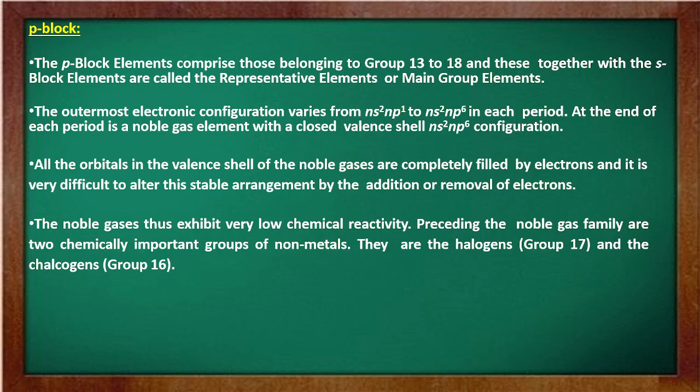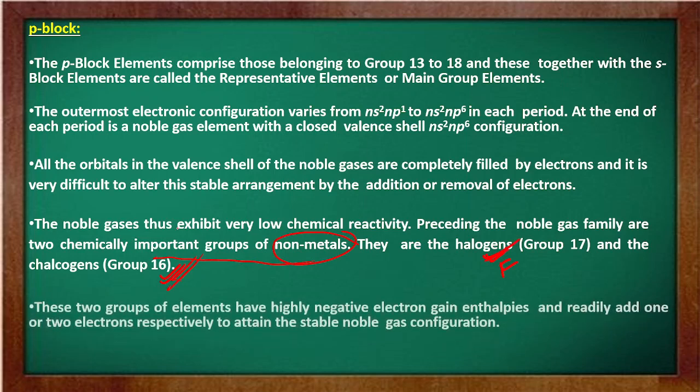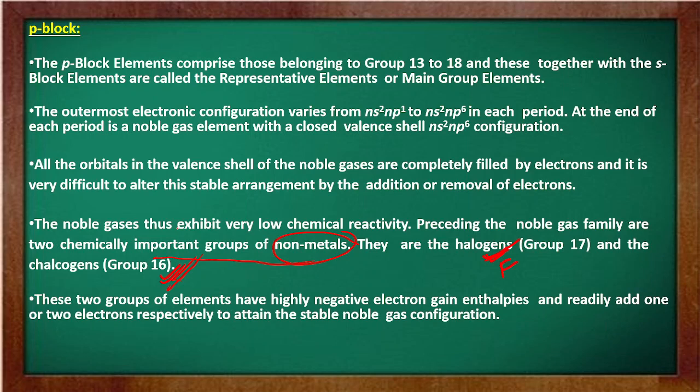Preceding the noble gas, we have the halogen family. Two important groups are the halogens and the chalcogens. Chalcogens means the oxygen group, and halogen means the fluorine group. They are the two important groups of non-metals, and they are highly reactive elements. These two group elements have high negative electron gain enthalpies and readily add one or two electrons respectively to attain the stable noble gas configuration.